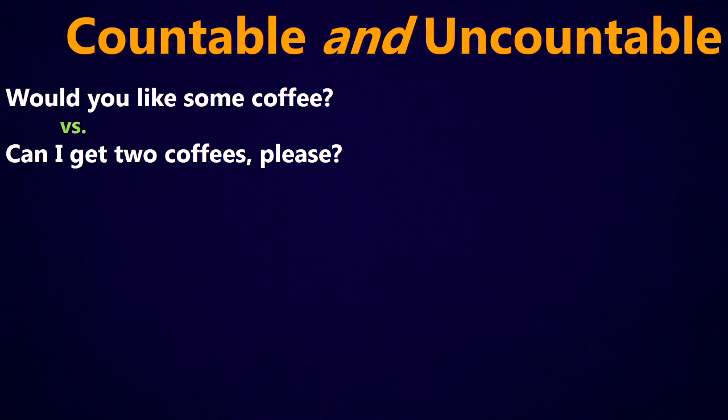Some nouns have both a countable form and an uncountable form. For example, would you like some coffee versus can I get 2 coffees, please? So here we've got coffee and we have coffees. If I say, would you like some coffee, I'm just talking about the substance, the beverage, the liquid coffee, right? I'm not counting it. I can't count it because it's a liquid. But if I say, can I get 2 coffees, please? Obviously here I mean 2 cups of coffee. But rather than saying cups of coffee, I'm just saying coffees.